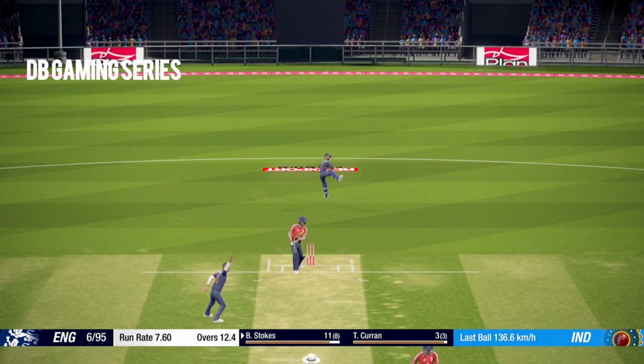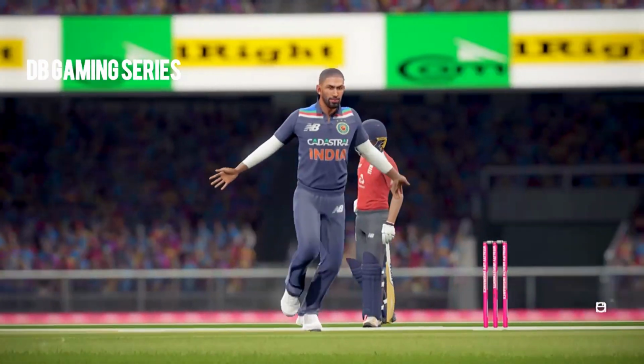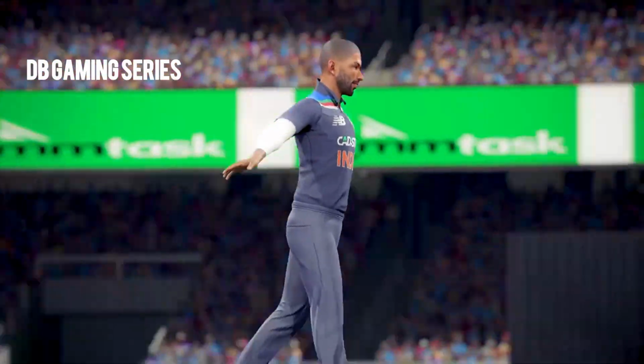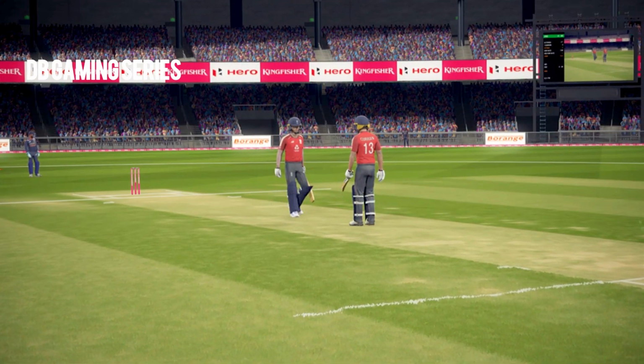Ben Stokes nicks it. A brilliant take by Rishabh Pant as Hardik Pandya gets his second wicket. And India are on fire at the moment. England are collapsing, and they're collapsing in a very bad manner. They're 7 down for 91.